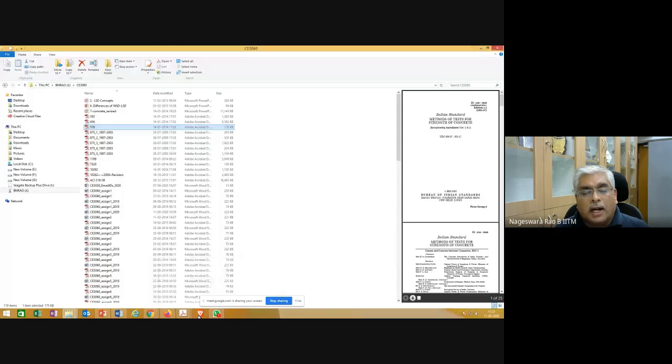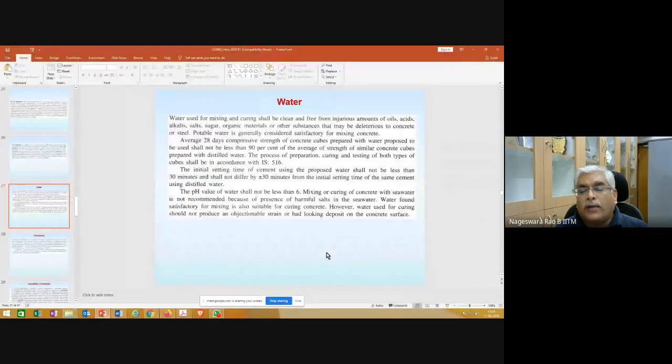So regarding this water, one way of checking whether the water you plan to use is proper or not is by preparing the concrete, making these cubes, and then testing after 28 days. One more requirement is that the initial setting time of cement using the proposed water shall not be less than 30 minutes.